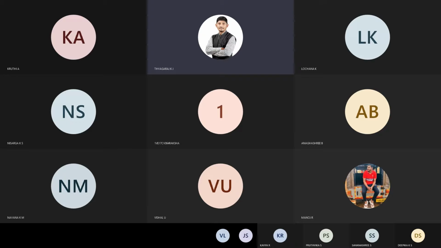So today we will be looking at the design of rigid pavement using IRC 58-2002.